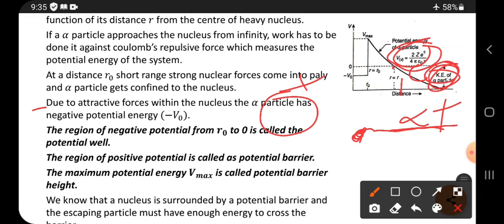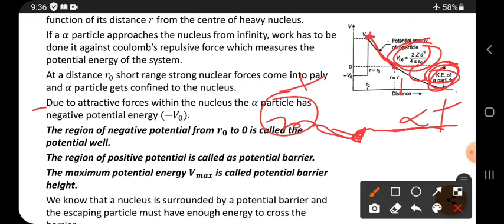Even so, we have to bring it nearer to the nucleus, then repulsion increases. Increase in repulsion indicates an increase in potential energy, like this. When it is very near to the surface, repulsion reaches maximum value, that means the potential energy reaches maximum value when it enters into the nucleus. Then the particle undergoes attraction instead of repulsion.